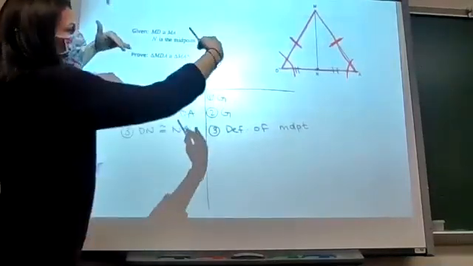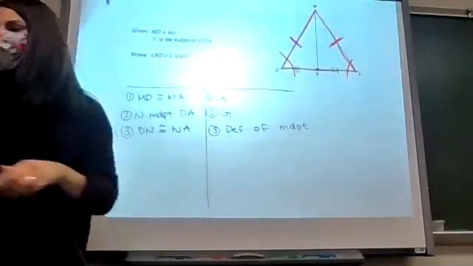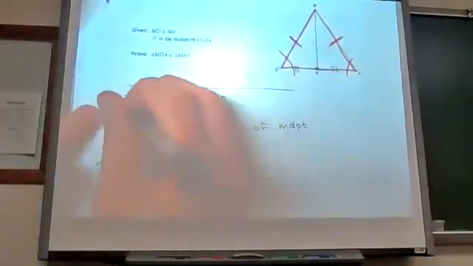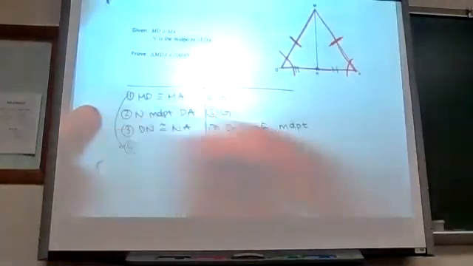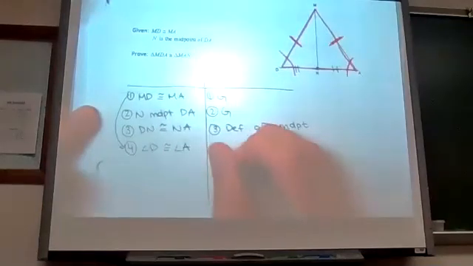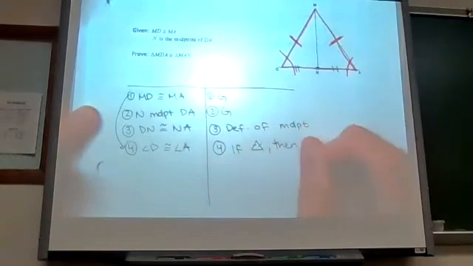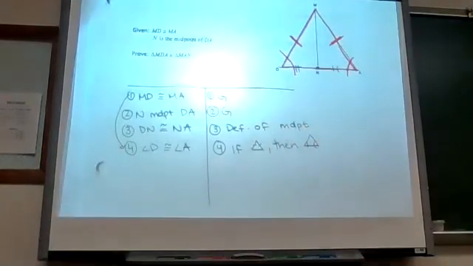That's giving me a big isosceles triangle. And if I have an isosceles triangle, then I have angles that are congruent. So this is kind of a follow-up to step one, where I can say, well, then angle D is congruent to angle A, because if the sides are the same, then the base angles are the same.